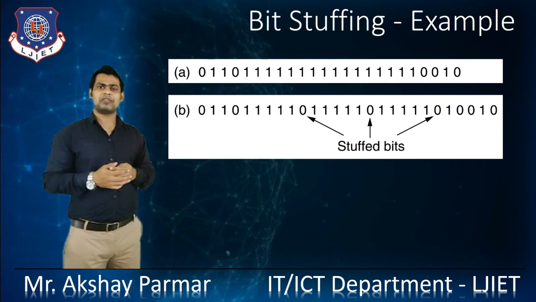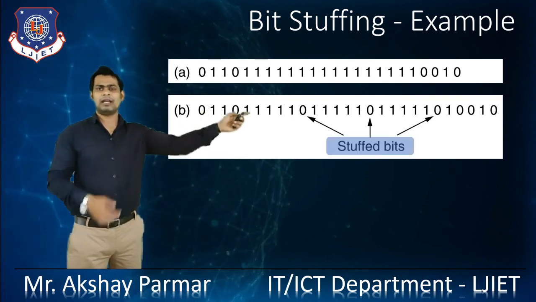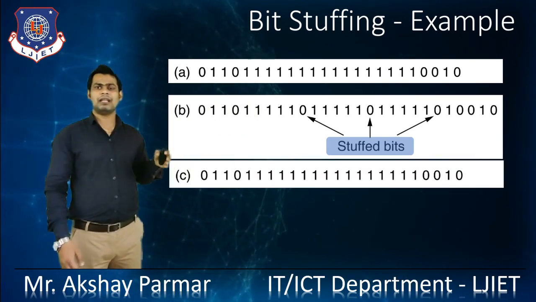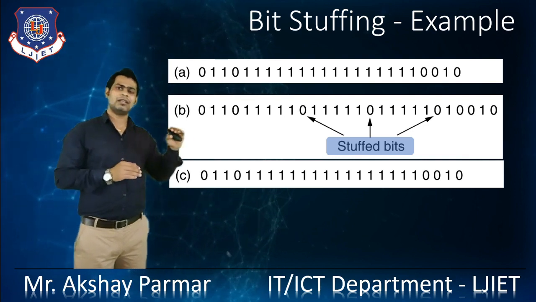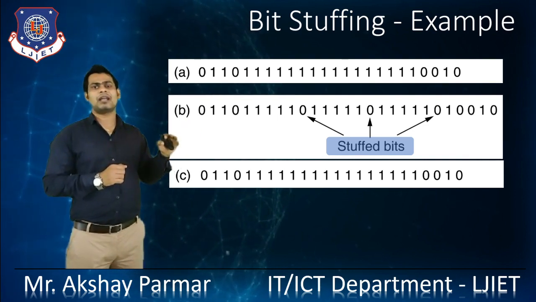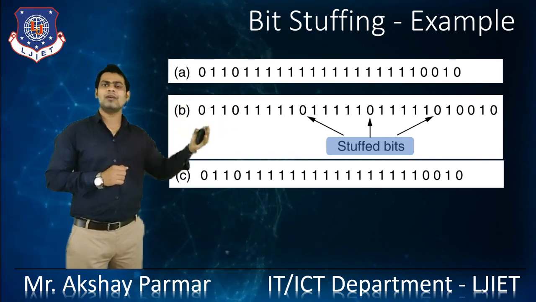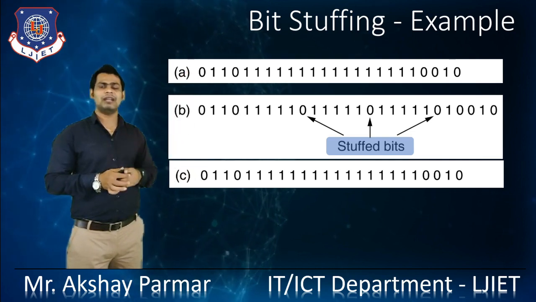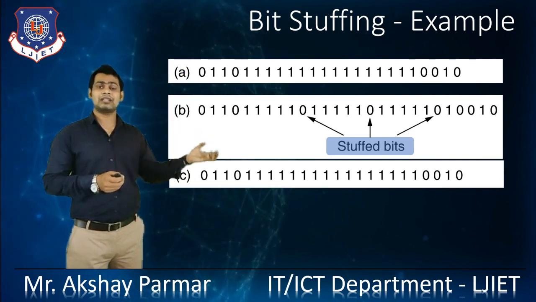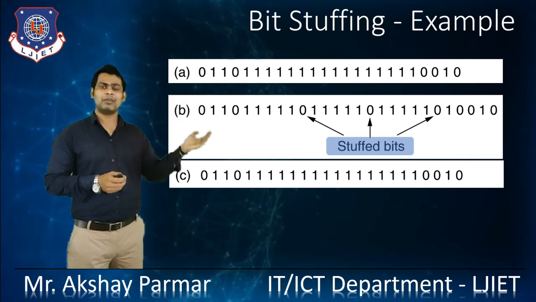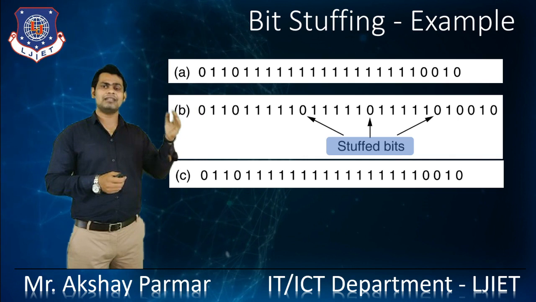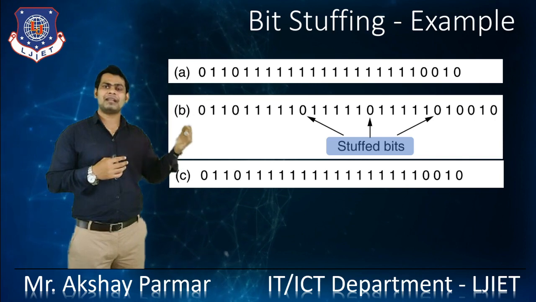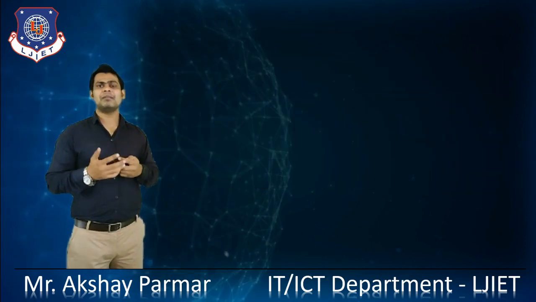So this is about bit stuffing. The extra added 0s are the stuff bits, and by that we are getting that sequence. After receiving that bit sequence at the receiver end, we simply discard the extra added 0s and get the actual data which was sent by the sender. So adding the extra stop bit at the sender side and removing that stop bit at the receiver side is what happens in bit stuffing.